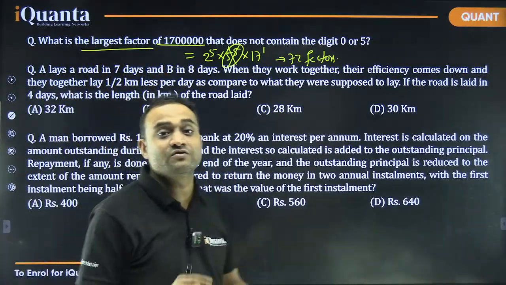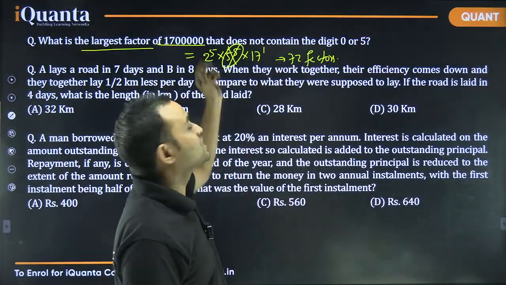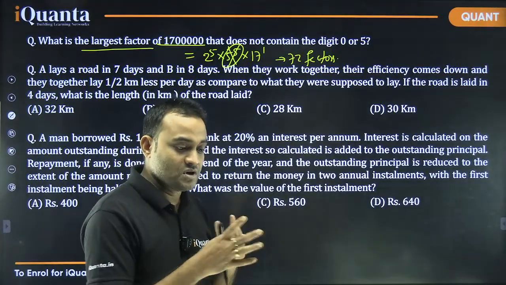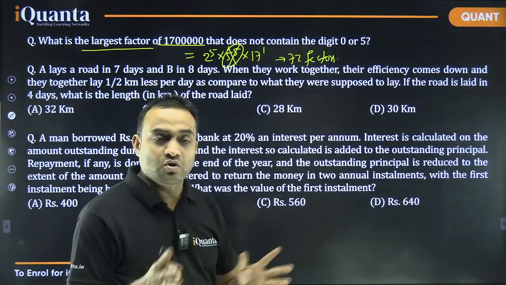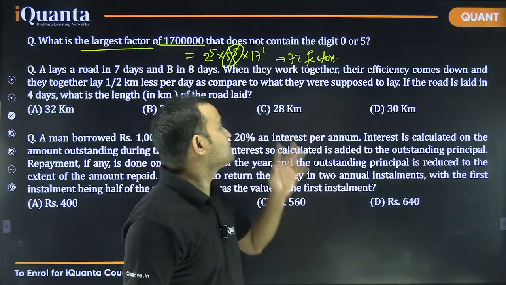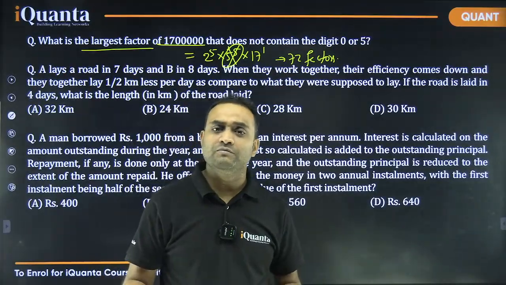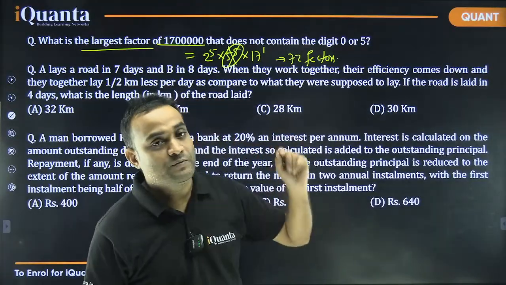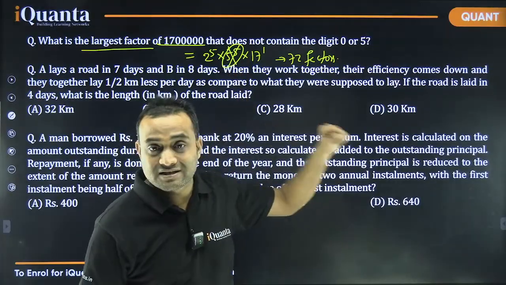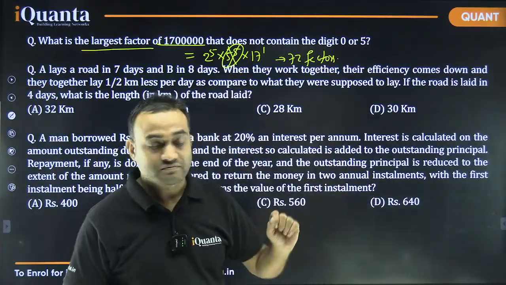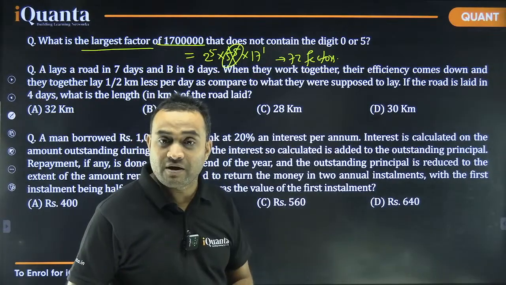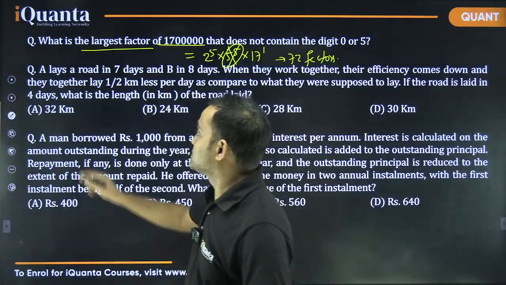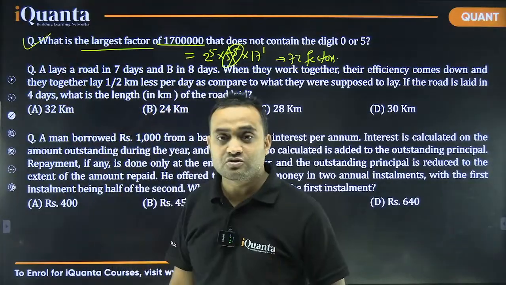So we need to start with the largest factor, like 17 into 32, then 17 into 16, then 17 into 8, and so on. So the largest factor which does not involve 0 or 5, we will be able to find quickly. So again, this was a tricky question. If you are able to figure out that we need to discard the 5s and only consider 17 and 2 to the power 5, then we can solve it easily in the first spot. Okay, so this question is also doable. All right.